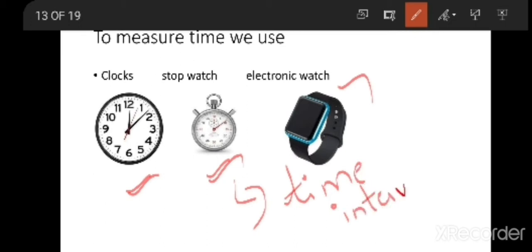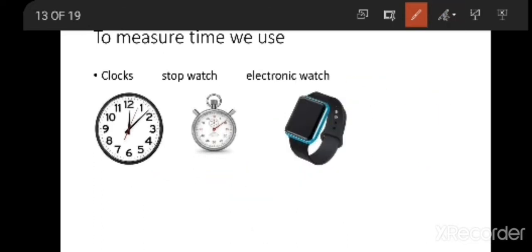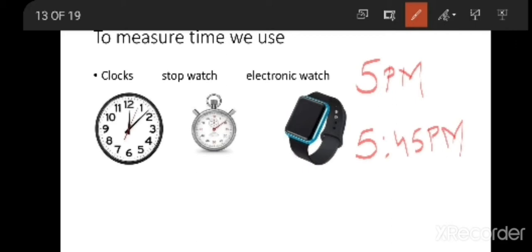For example, you went to the playground at 5 p.m. and you came back from the playground at 5:45 p.m.